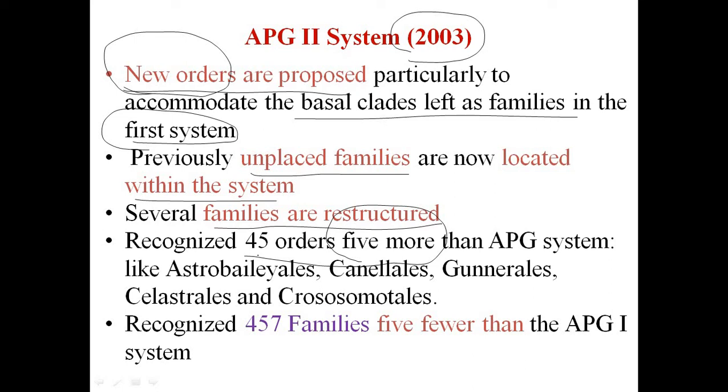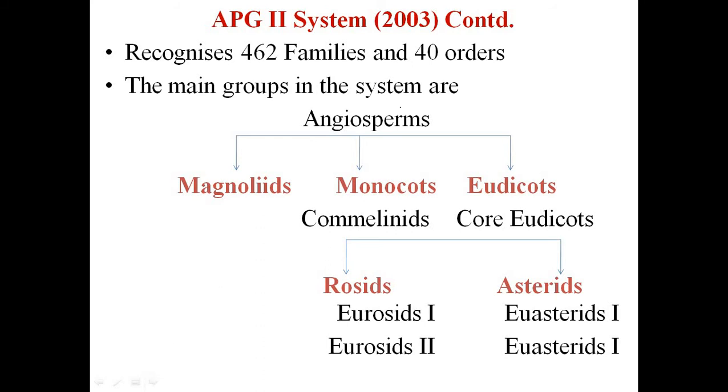So overall 45 orders and 457 families, which are 5 fewer than the APG first system.